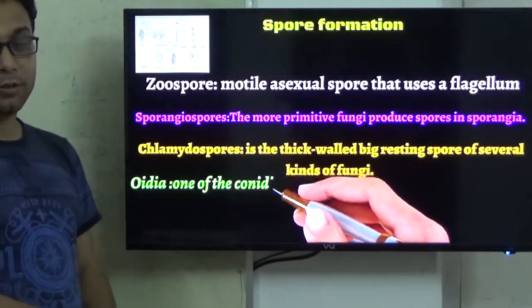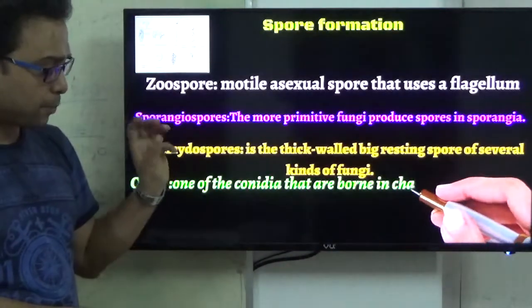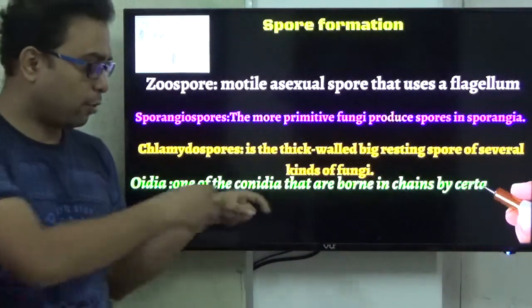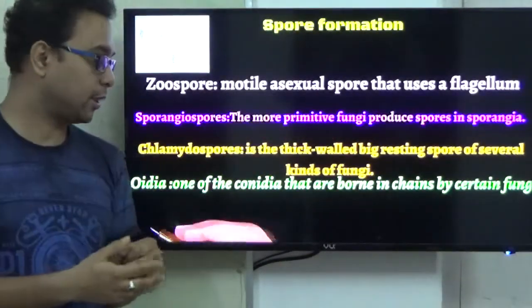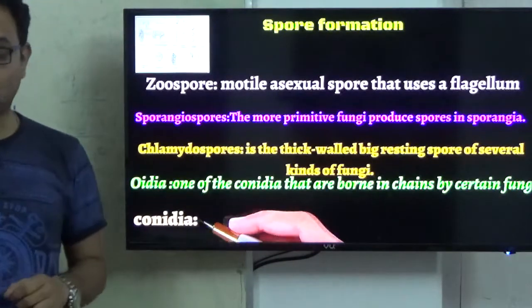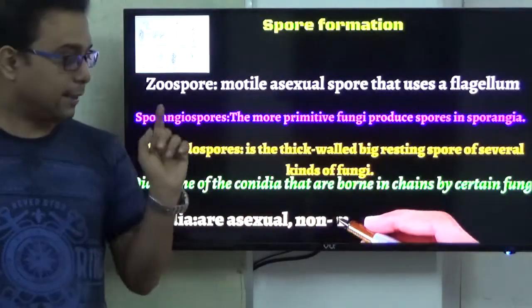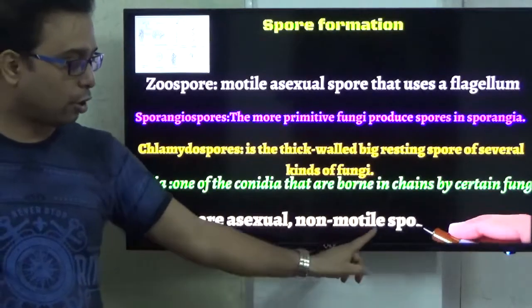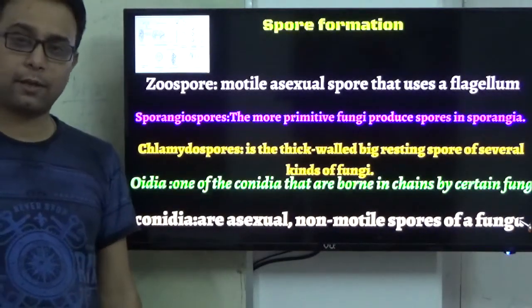This type of spore is also produced by some kinds of fungi. And oidia are also very important. They are spores that are borne in chains. And conidia is a very interesting and important type of spore, that is asexual but non-motile. It is also produced by some fungi.